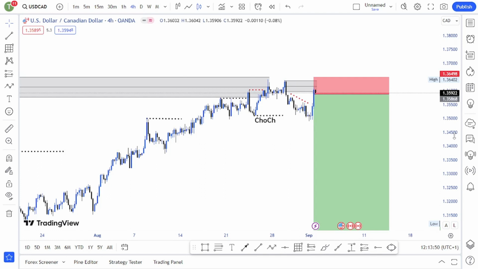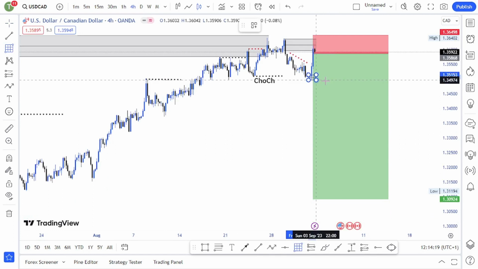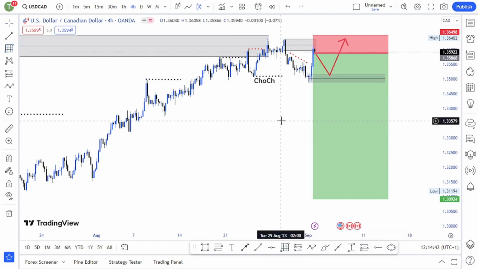Now there are two scenarios that I'm having on US dollar CAD. So this could be a zone to enter buys also. It could be a zone to enter buys. So price can do like this, the possibility of price coming lower to this zone and buying back up. It's also possible, guys. So don't be one-sided on a market.